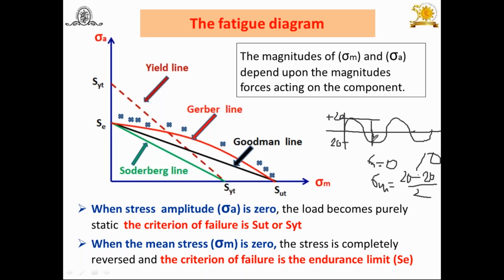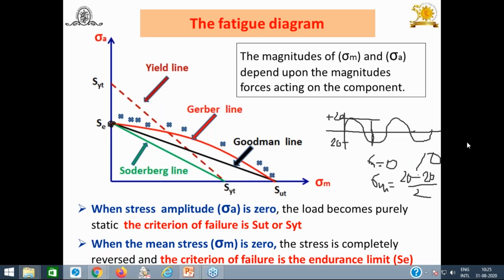Sigma mean is 0, but it is a reverse load. What is the criteria? I have already told you, when a component is subjected to reverse load, SE is the criteria, and that's why this SE is located on the y-axis. I think you are getting my point. Those were asked by some of the students during the last session: why not SE on the x-axis and why SE on the y-axis? This is the reason. Try to understand.